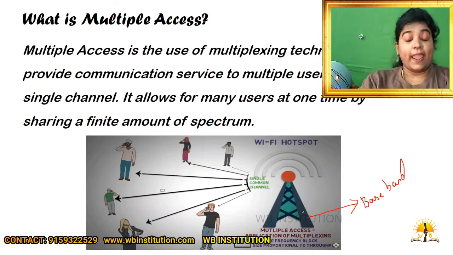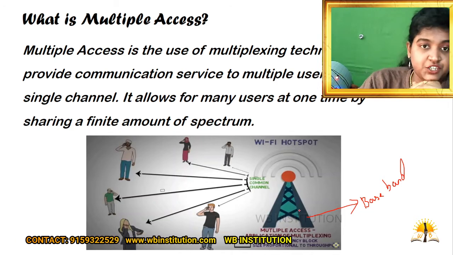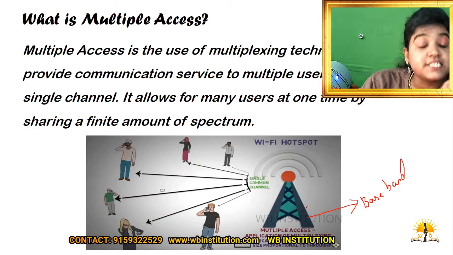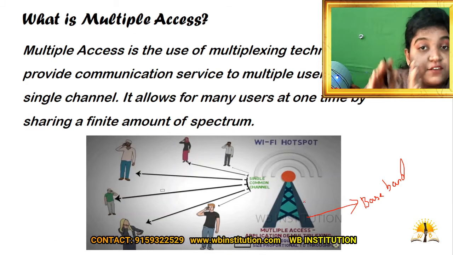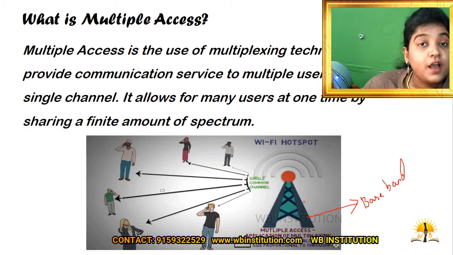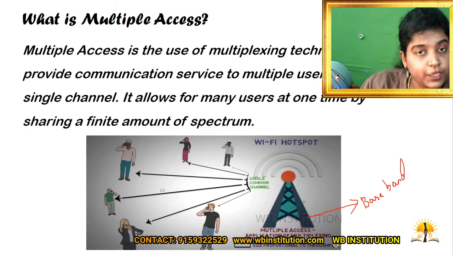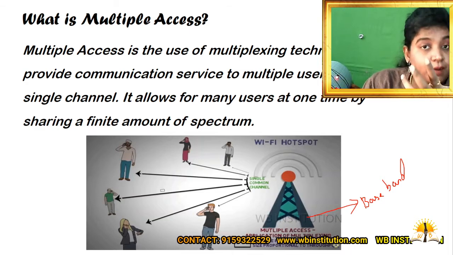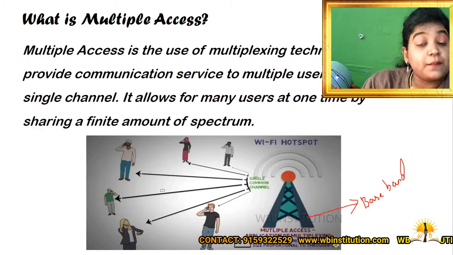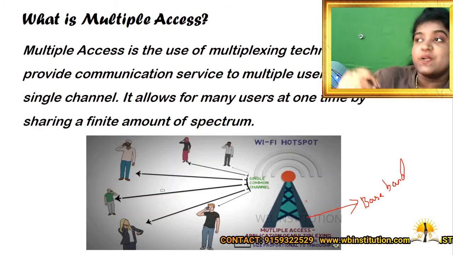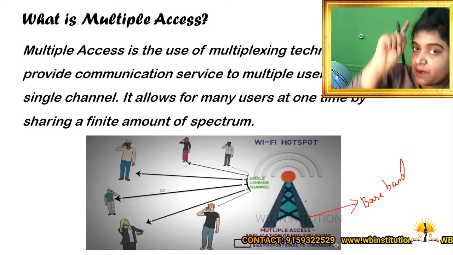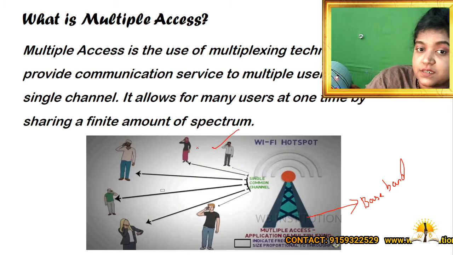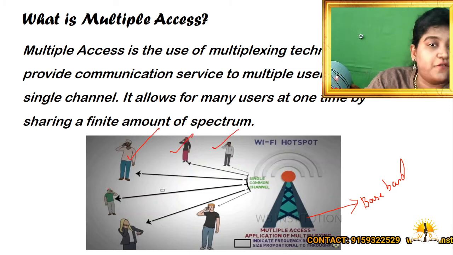In order to enhance this transmission, I need a channel which avoids inter-symbol interference between the different users. With the help of that particular channel, the signal can be transmitted from a single baseband to multiple users without interference.